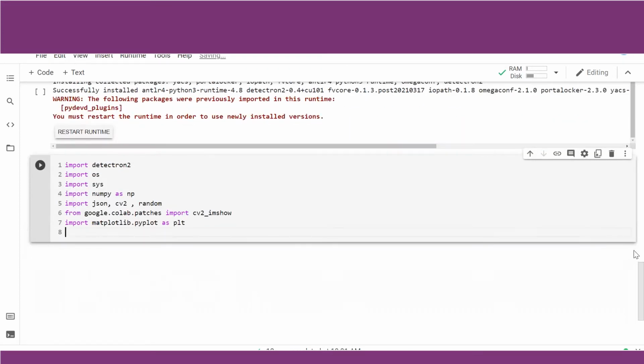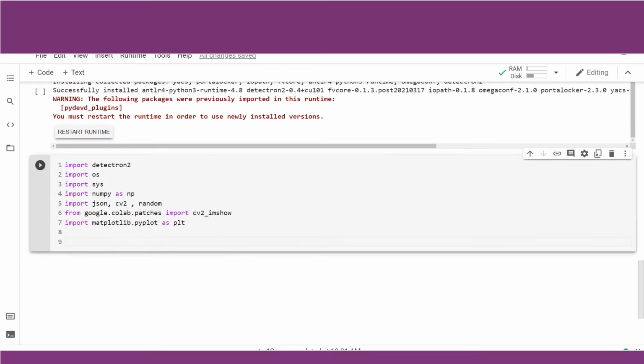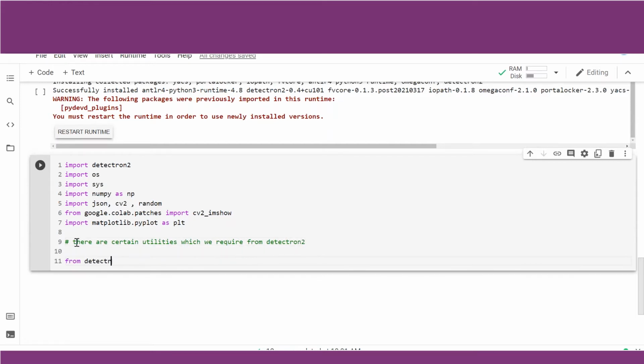And now these are the common packages which we are importing. There are certain utilities which we require from Detectron, so let us call that also. From Detectron2 import model_zoo. Model Zoo is the module in which all the pre-trained models are available. We are saying please bring in those modules into our Colab environment.